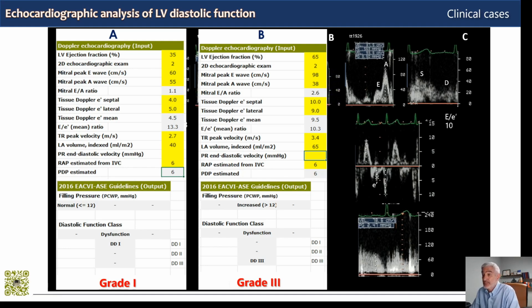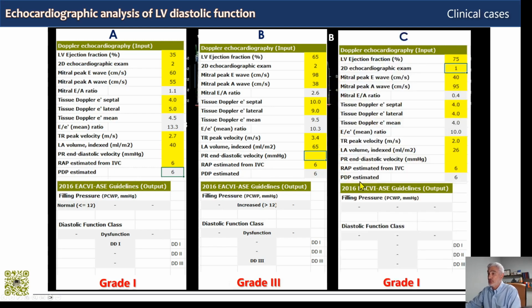And finally, pulmonary regurgitation shows that pulmonary diastolic pressure and thus wedge pressure is normal, because we have in end diastole a gradient of 2.5 millimeters of mercury. If we add 6 millimeters of mercury as estimated right atrial pressure, we have less than 10 millimeters of mercury of wedge pressure, so totally normal.